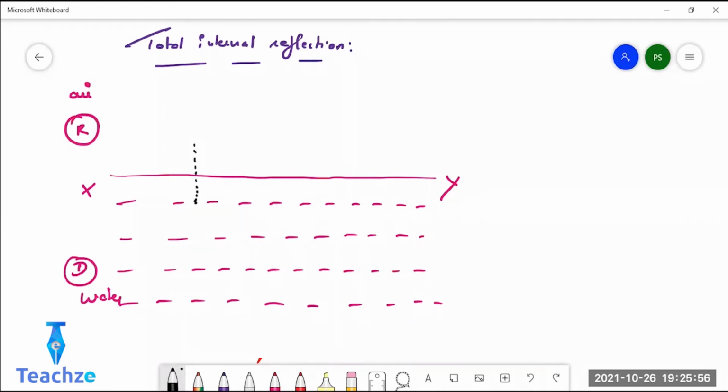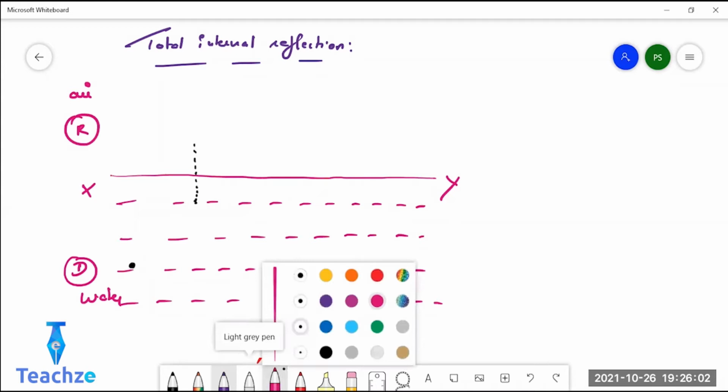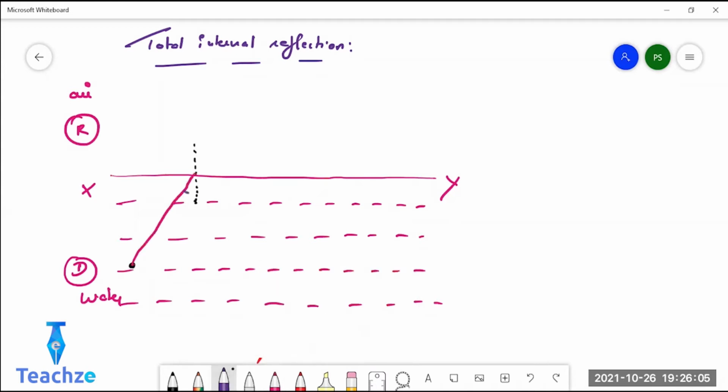Suppose a ray of light is traveling from denser medium to rarer medium. It will be refracted away from the normal, right? So it is going like this. This is the angle of incidence. It will be refracted away from the normal. This is the angle of refraction, correct? Now what I'm doing is I'm increasing the value of angle of incidence.